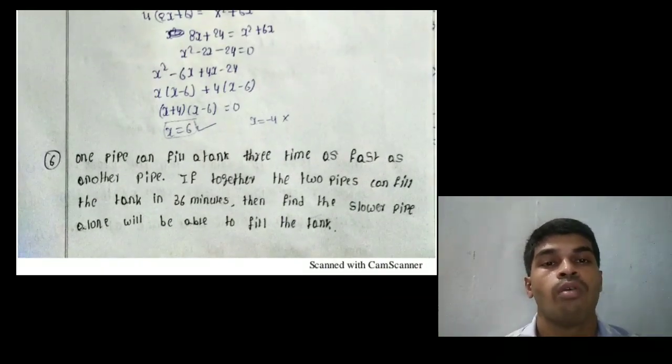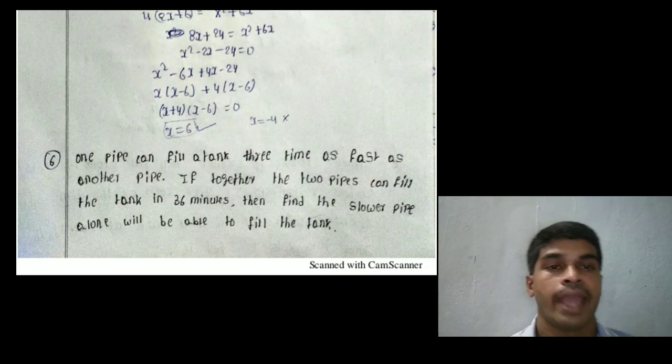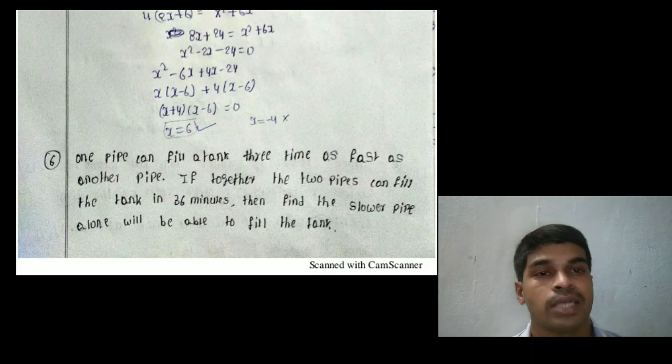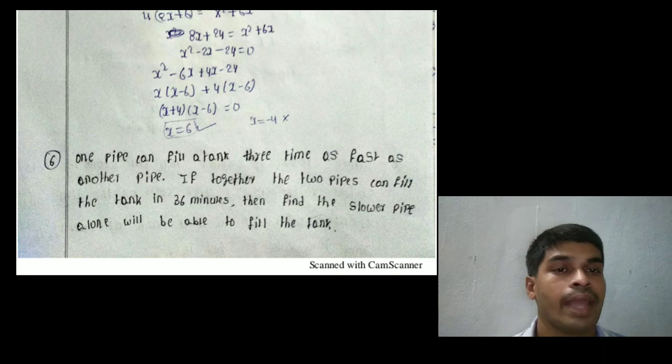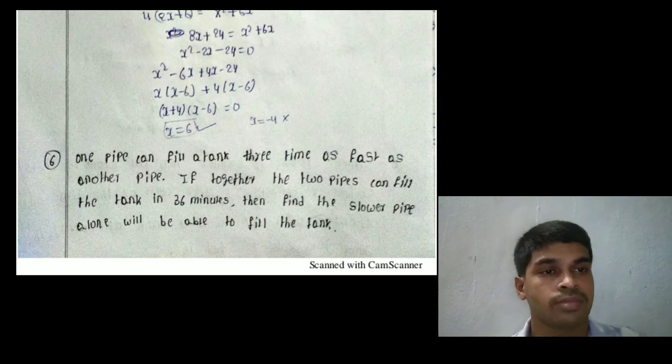Next problem. One pipe can fill a tank 3 times as fast as another pipe. If both are open together, that means slower pipe plus faster pipe, they can fill a tank in 36 minutes. Then find the time the slower pipe alone takes to fill the tank. Listen, next problem.